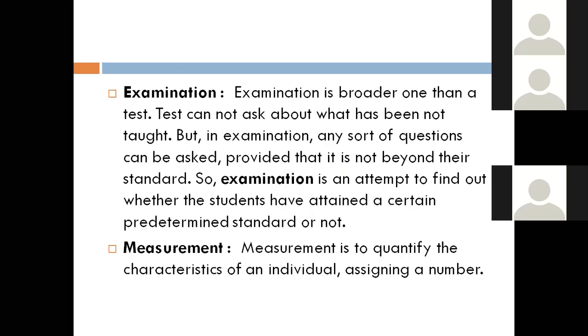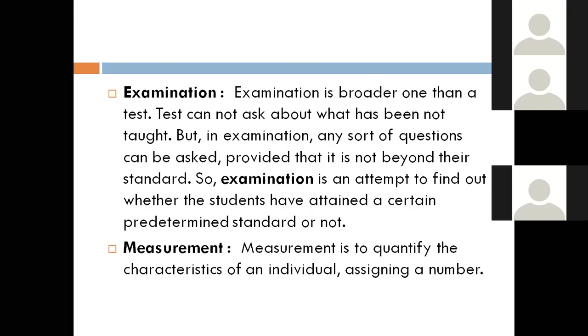That is what measurement is. The tailor takes measurements: length and width of the shirt, length of the hand, length of the collar, length of the body, chest, and so on.